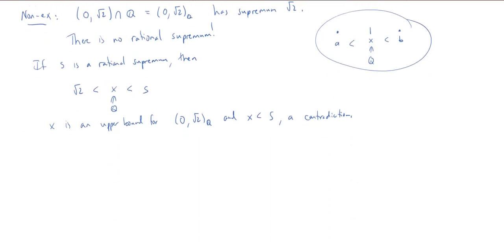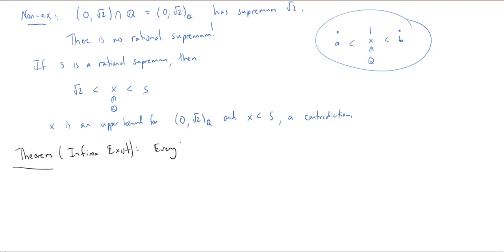Okay, so let's write down this as a theorem. The theorem is going to be, well, the axiom of completeness is that suprema exist, so the dual statement will be that infima exist. So as a statement, every nonempty lower bounded subset of the real numbers has an infimum.